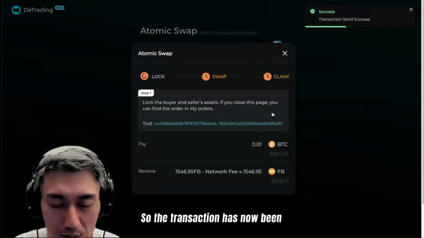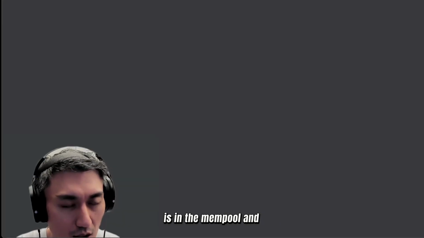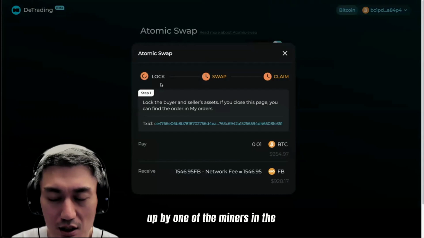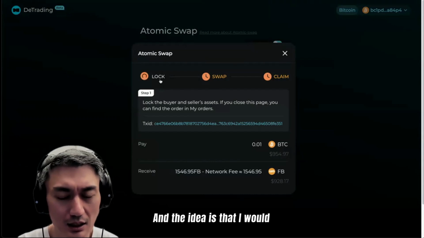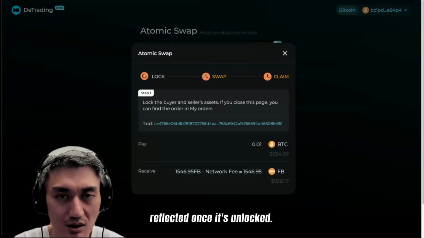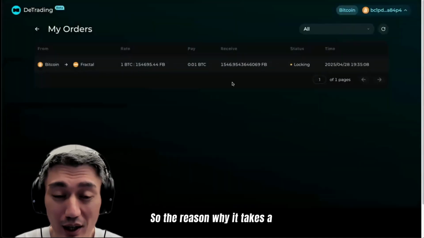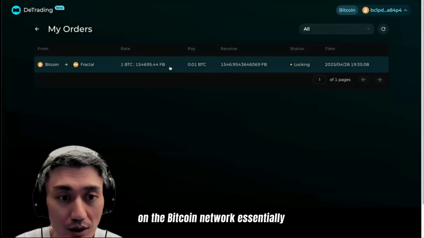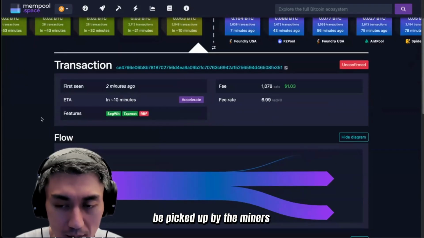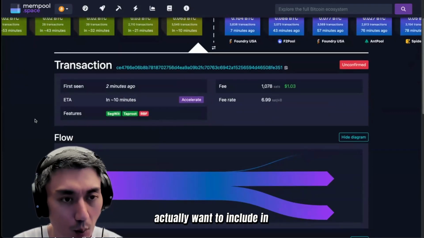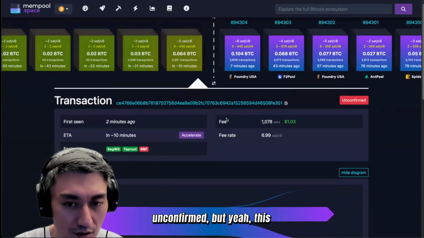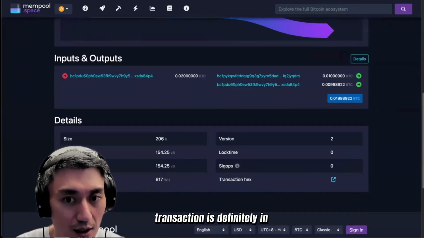The transaction has now been sent, and it is in the mempool. Essentially what happens is that it would then be picked up by one of the miners in the network, and I would then be able to see this reflected once it's unlocked. The reason it takes a while is because this is on the Bitcoin network. On the Bitcoin network, it first needs to go to the mempool, and then you'll be picked up by the miners once they feel this transaction is something they actually want to include in the particular block they are mining. So right now it says unconfirmed, but this transaction is definitely in.